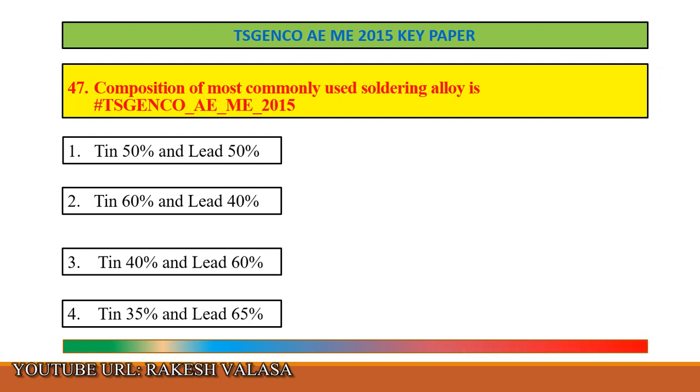The correct answer is option 2, tin 60% and lead 40%. Tin means Sn, lead means Pb. Let us see the explanation.